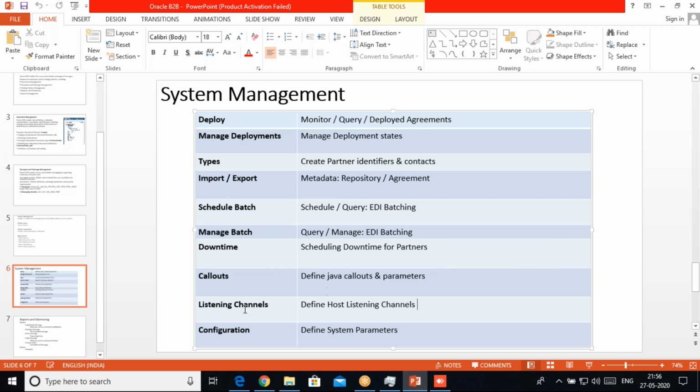B2B has given flexibility. Now the listening channel. This listening channel is for the host trading partner under the admin console. Here we define how messages from the SOA layer will be consumed into the B2B. There we have the option of AQ, FTP, and different options also for the listening channel. So the host listening channel we can configure here. Then we define system parameters, like where the large payload will be saved, or different system configuration, under this B2B admin portion of the system.